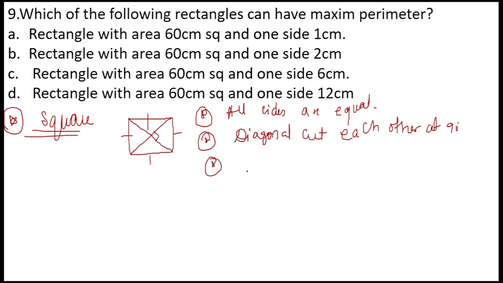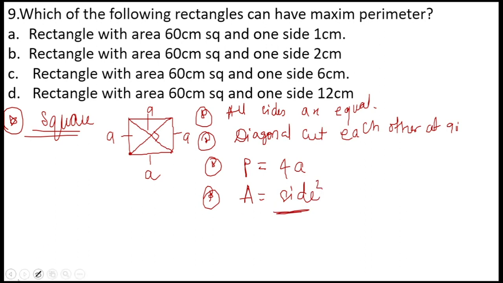The third thing that you have to remember here is the perimeter of the square. Look here, all the sides are equal. Perimeter is nothing but the boundary. For example, this is a centimeter, this is again a, we are taking 4 times, it means perimeter will be 4a, right? What will be the area of the square? Area of square is again length into breadth, it means basically it is side square, because the sides are the same. So this is all about the square.